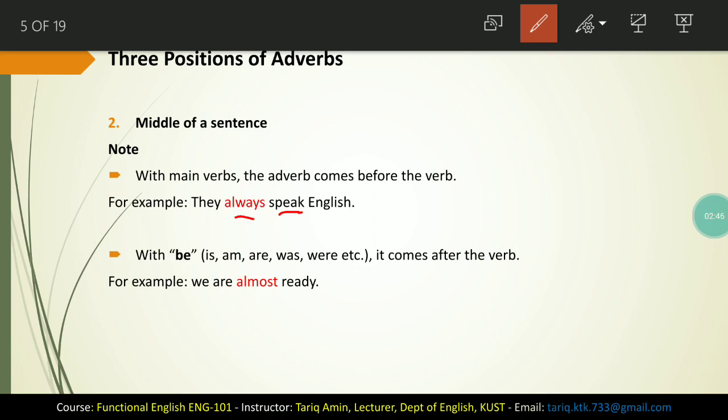And the second point is, when you use an adverb with the be form of the verb, it always comes after the verb. For example, we are almost ready. Almost is an adverb and are is the be form of the verb, and we can see that the adverb almost is used after the be form of the verb, that is are.